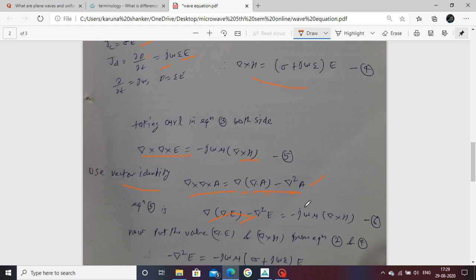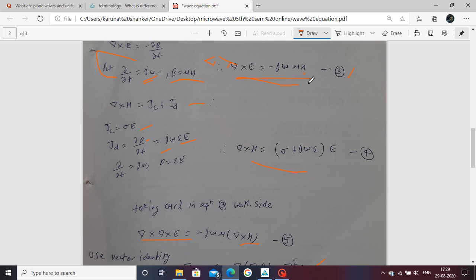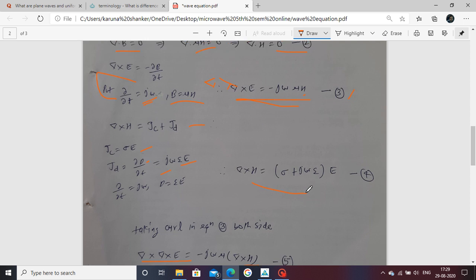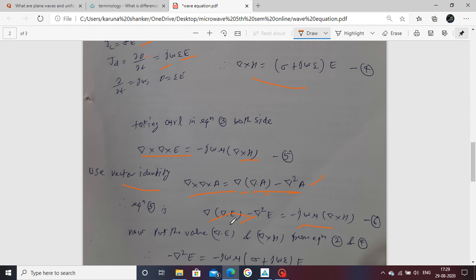Now the right-hand side has the same relation. Now we put in some relations: del dot E is equal to 0, so this term is 0. And del cross H is put from equation 4.